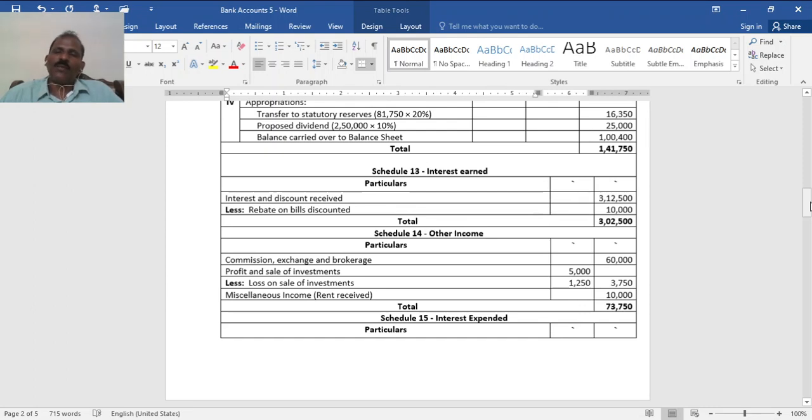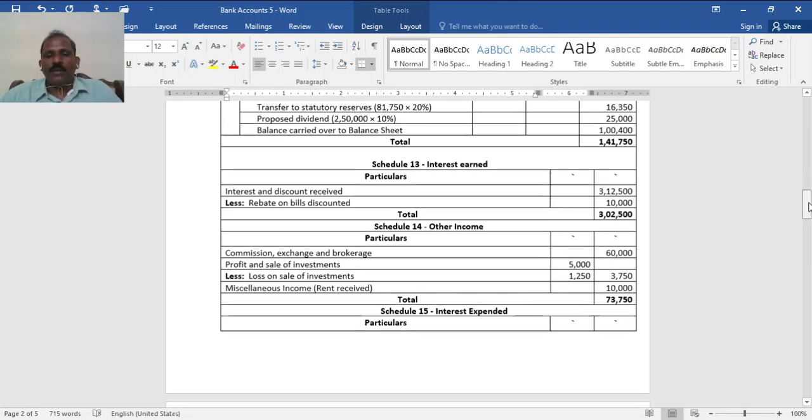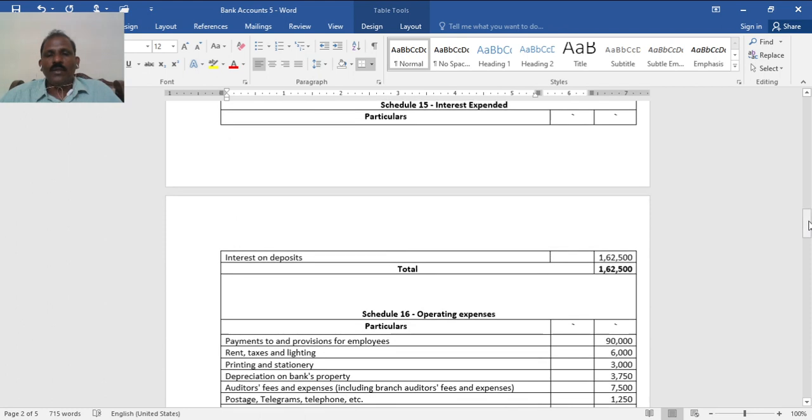Schedule 14, other income. Whatever income other than interest and discount should be considered here. So commission, exchange, brokerage 60,000. Profit and loss on sale of investment: there is a loss, so the net amount has to be taken, that is 5,000 minus. Then miscellaneous income, that is rent received 10,000. Total 73,750.